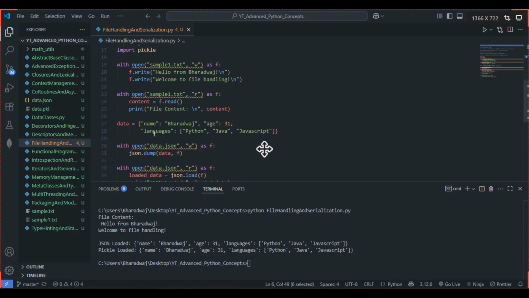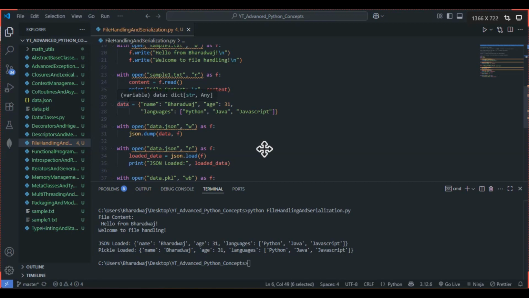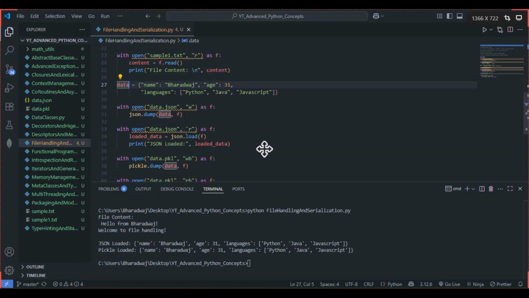You can just go with that as well. So next I have gone with JSON. In this data I have included name Bharadwaj, age 31, languages Python, Java, and JavaScript. So this is nothing but the JSON format, right?